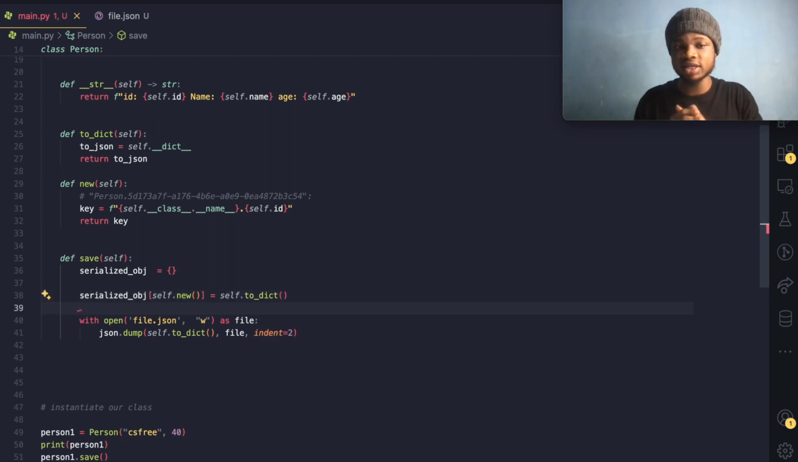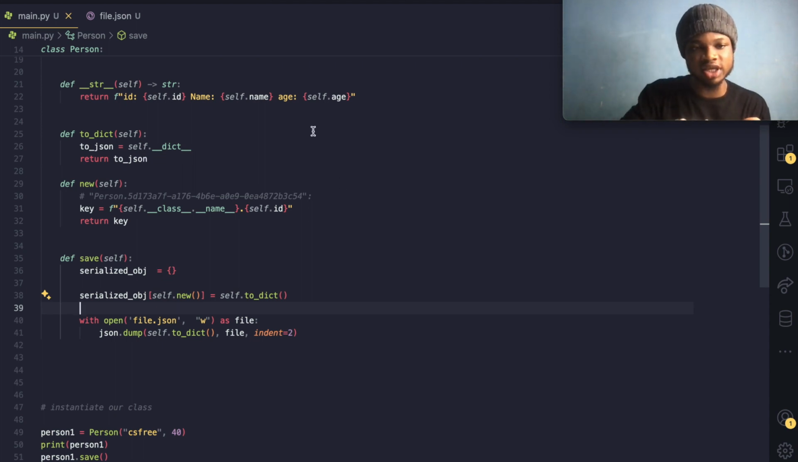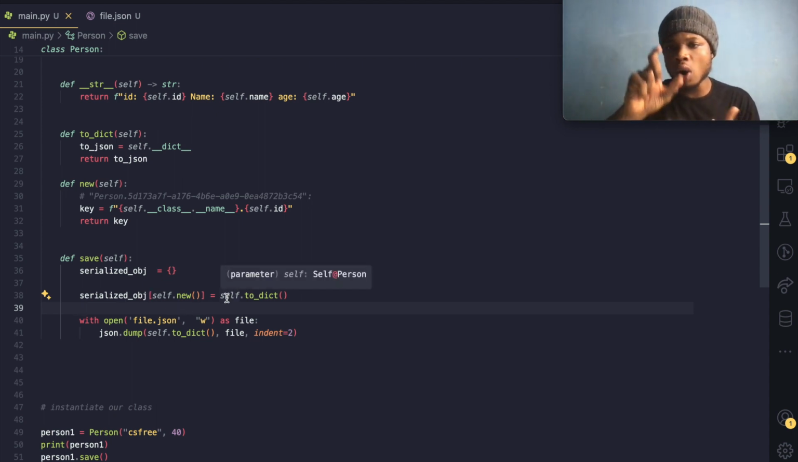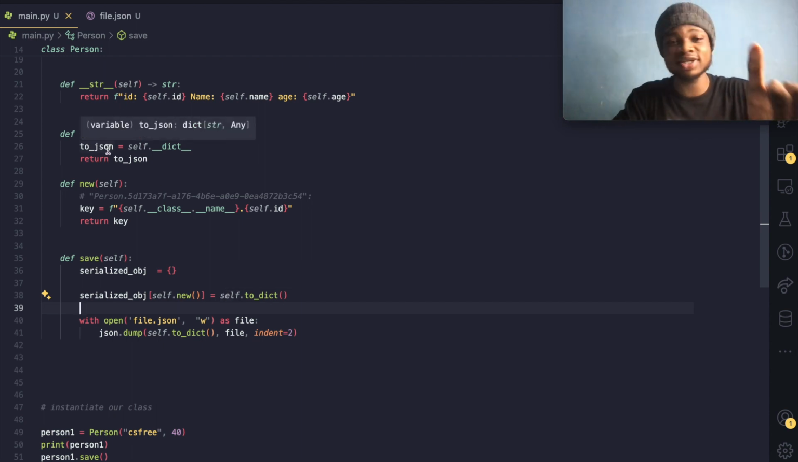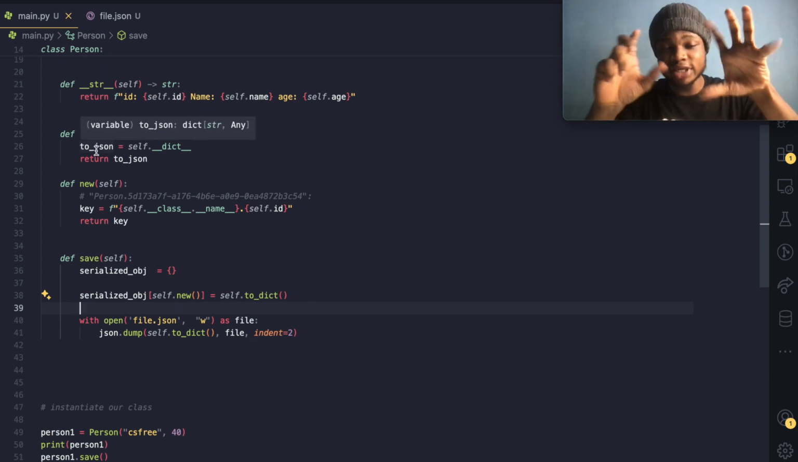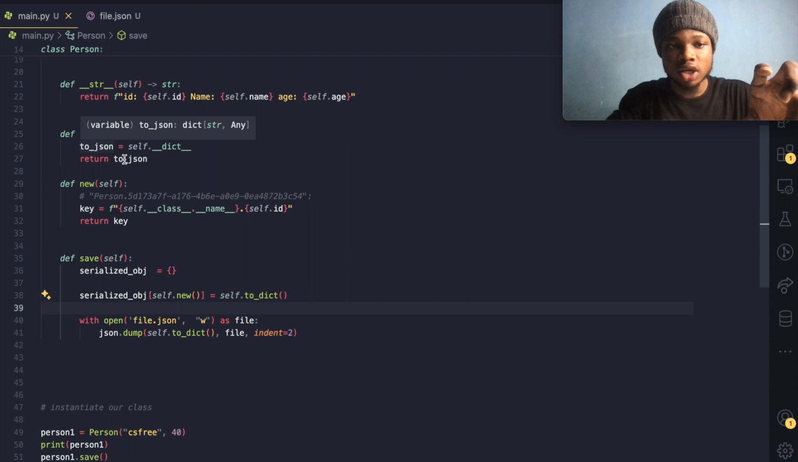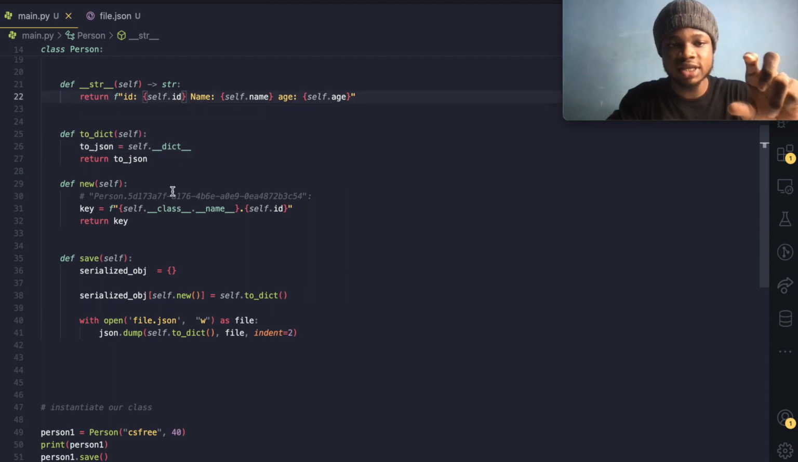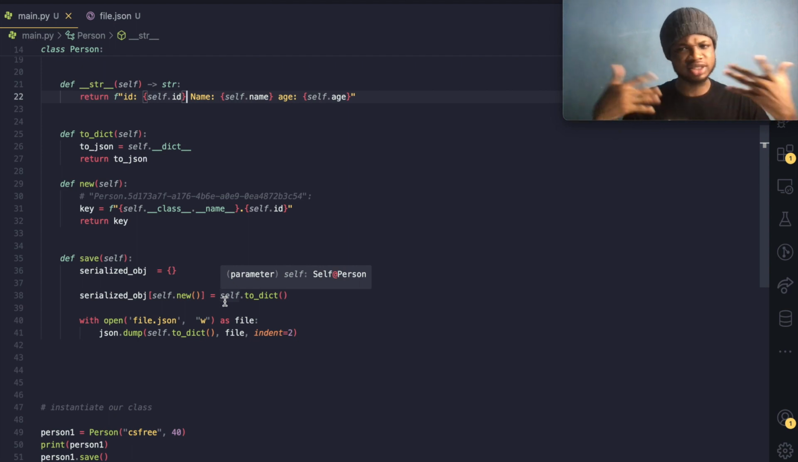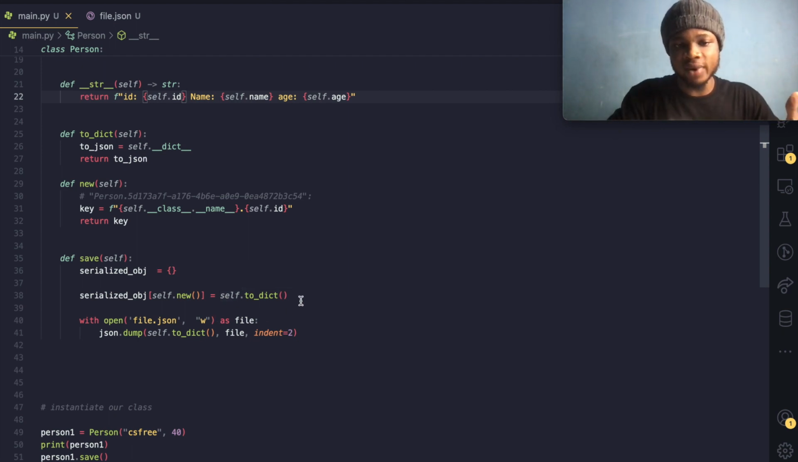Is this making sense? So now we are getting the bigger dictionary and we are assigning a key, which is the key that this new method is going to return. So doing this self.new is going to return a key. And we are saying take the whole dictionary that will be returned from this to dict. I'm pointing as if you can actually see me pointing on the screen. So take the whole dictionary that will be returned from this to dict and assign it as a value to this big dictionary. Is it making sense? So now we've successfully done that.